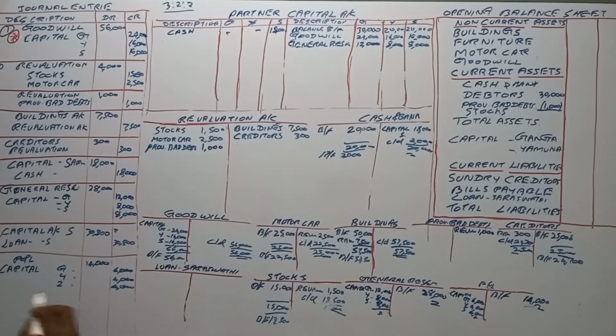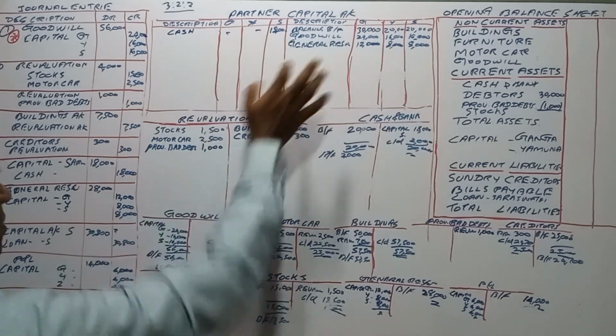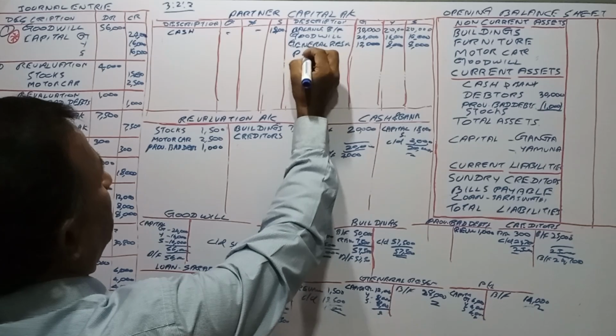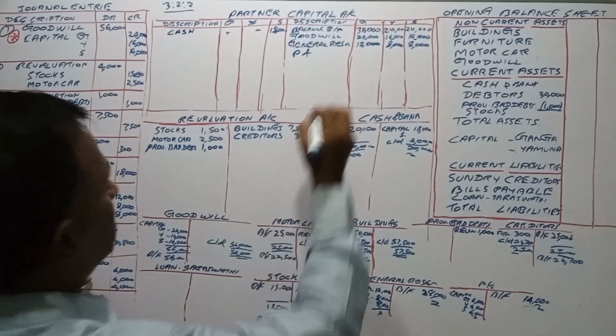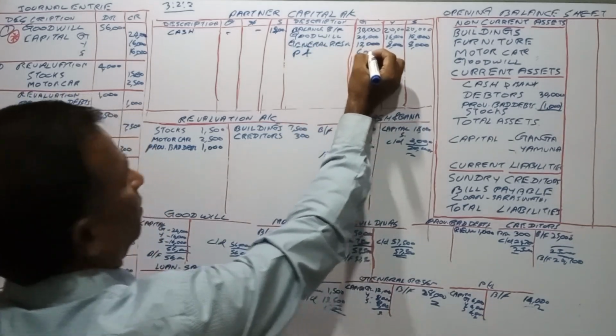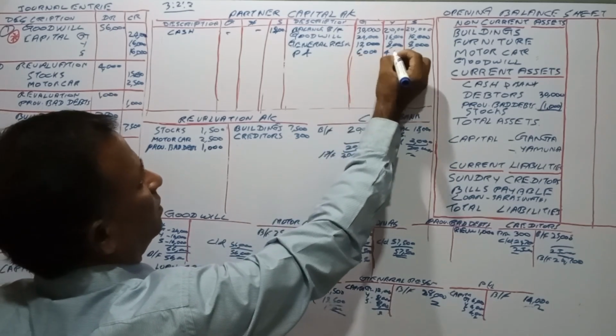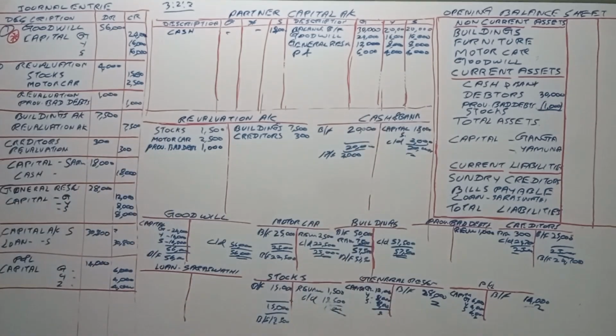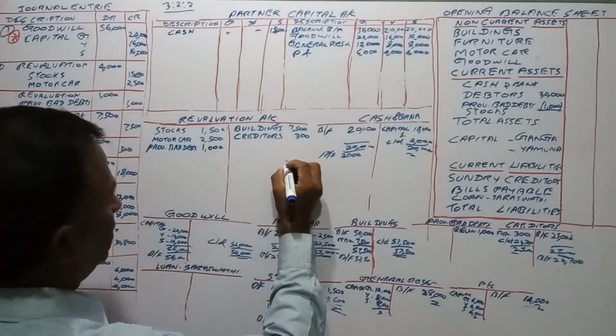Being profit and loss account transferred to the partners' capital account, right? Profit and loss account 6,000, 4,000 and 4,000, right?